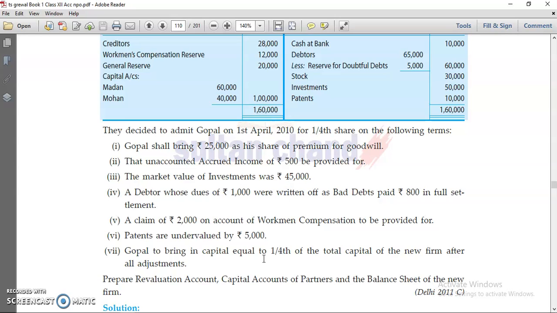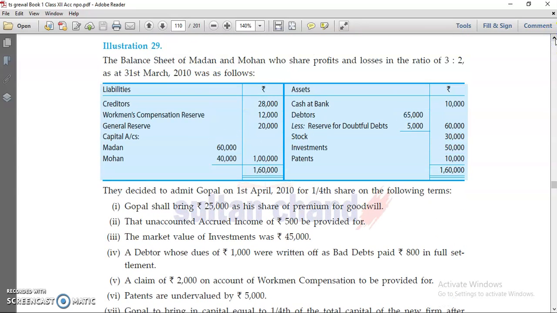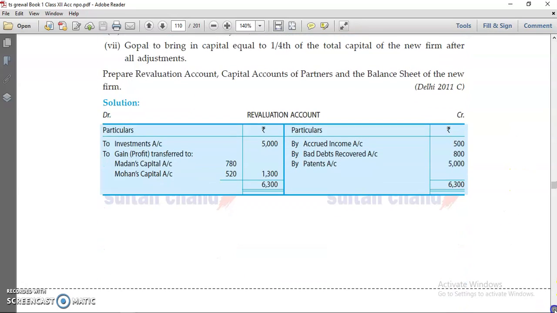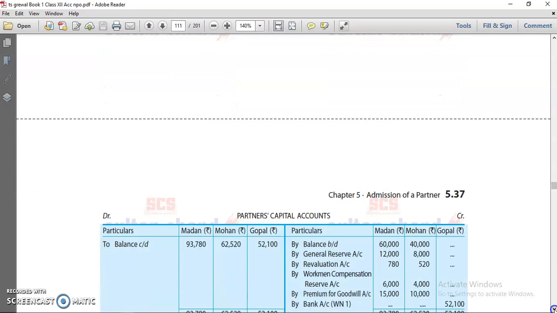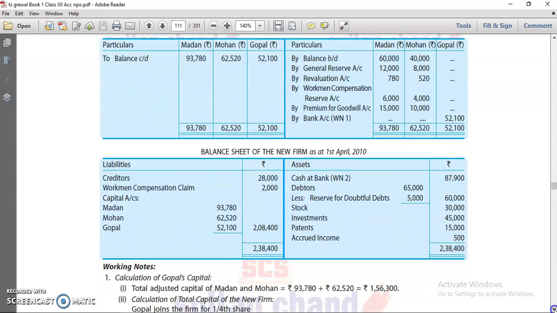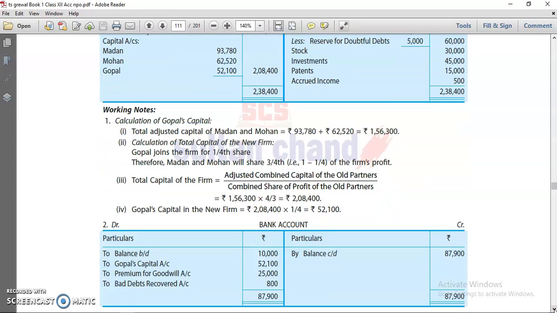This is your second category: adjustment of capital is required but the new partner's capital is missing. Now the point is, how are we able to calculate? In the last video we saw how to calculate total capital if the new partner's capital is missing. How? With the adjusted capital of all the partners.